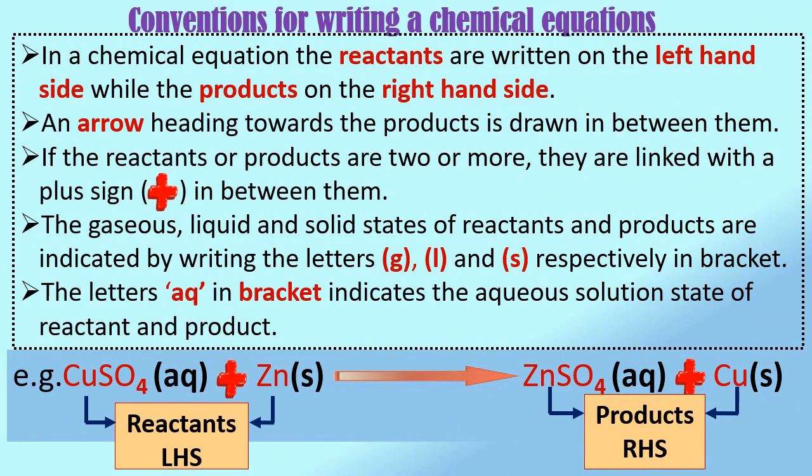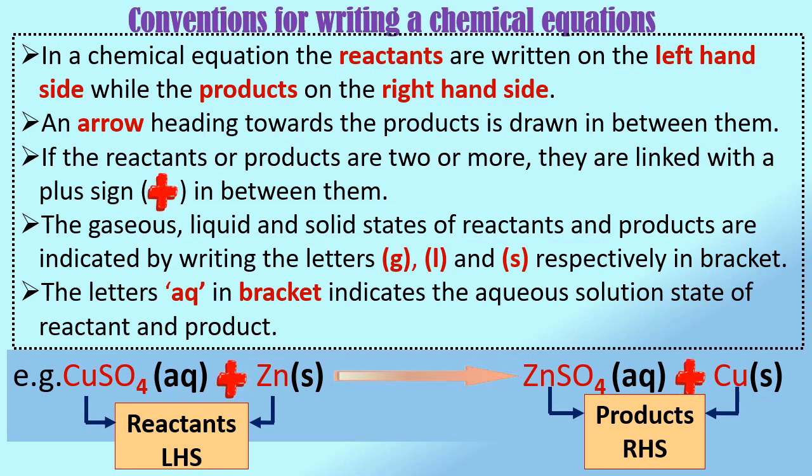We have seen that a chemical reaction can be represented as a word equation and a chemical equation. Let us see the conventions followed while writing a chemical equation. In a chemical equation, the reactants are written on the left hand side while the products are written on the right hand side. An arrow heading towards the product is drawn in between them. This arrow indicates the direction of the reaction.